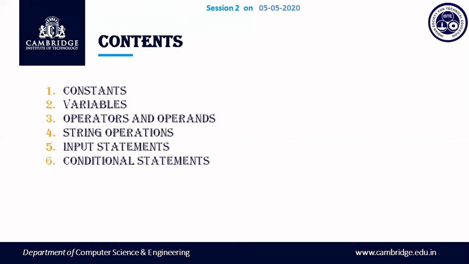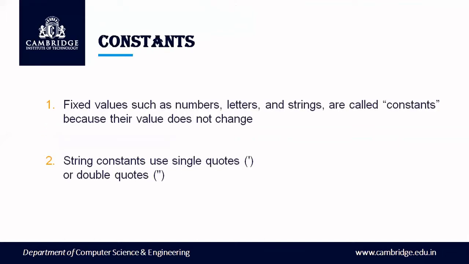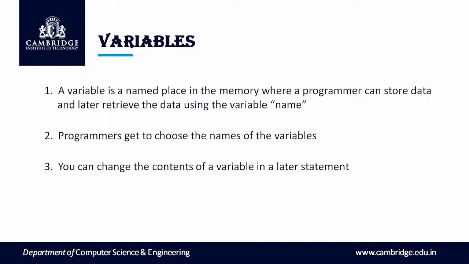Today in this session, I'll be covering constants, variables, operators and operands, string operations, input statements, and conditional statements. Now let us see what a constant is. A constant is a fixed value. It could be numbers, letters, or strings. A constant is nothing but something that cannot change, anything with respect to numbers, letters, or strings. String constants use either single quotes or double quotes, right?